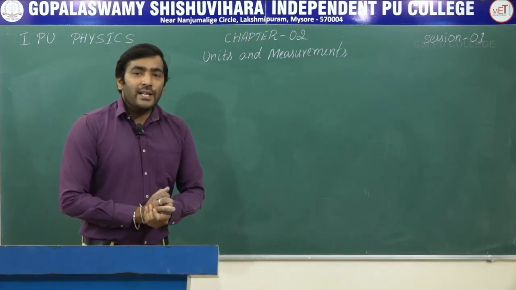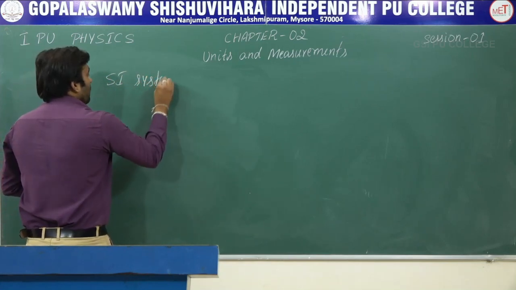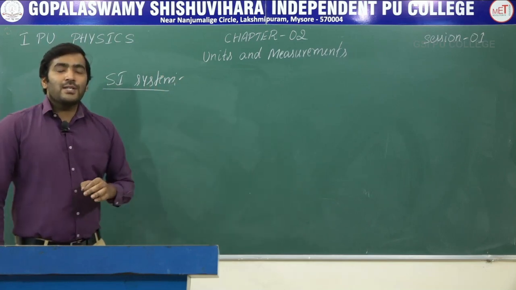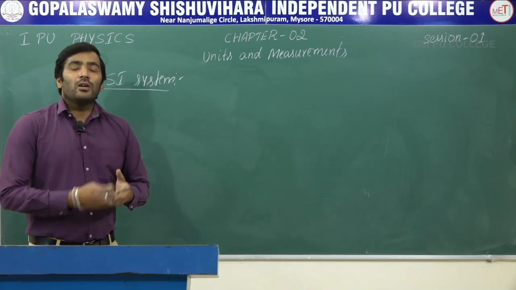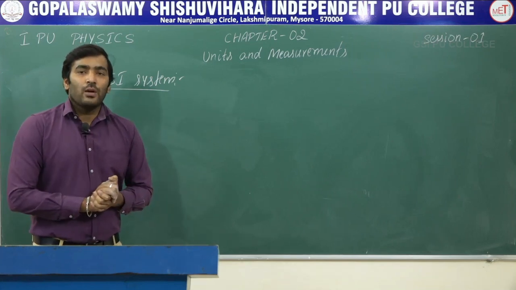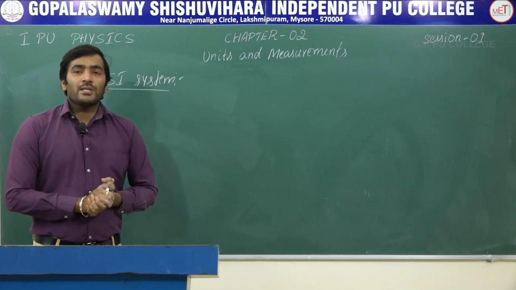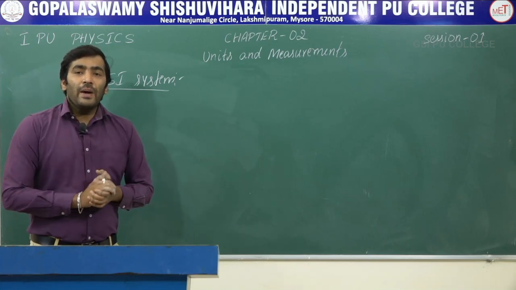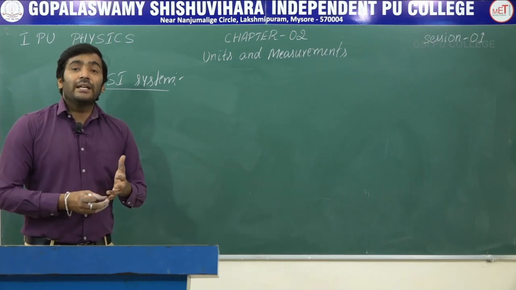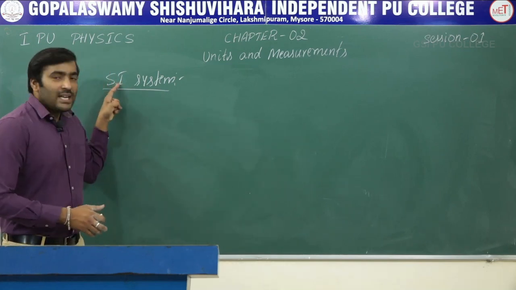Now we will move on to the next one, the SI system. The system of units means a set of units for the fundamental and derived quantities. Different countries have adopted different systems of units, but in order to have a system of units that is internationally accepted, they introduced the SI system.